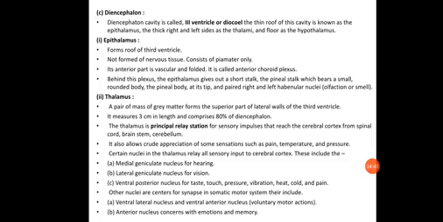Now behind this plexus, the epithalamus gives out a short stalk, the pineal stalk, which bears a small rounded body, the pineal body, at its tip. There are also paired right and left habenular nuclei, related to the sense of smell. So behind this plexus, the epithalamus gives us a short stalk, the pineal stalk, which bears a small rounded body, the pineal body, at its tip. Next is the thalamus.